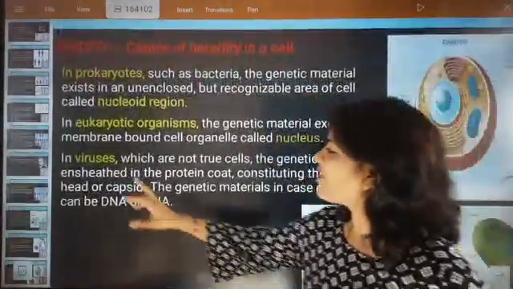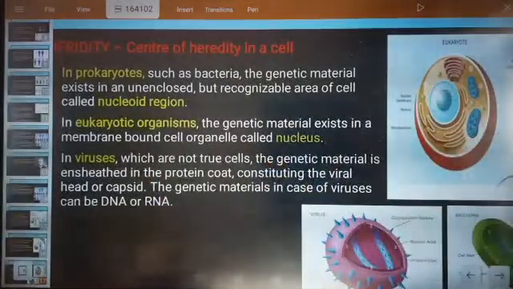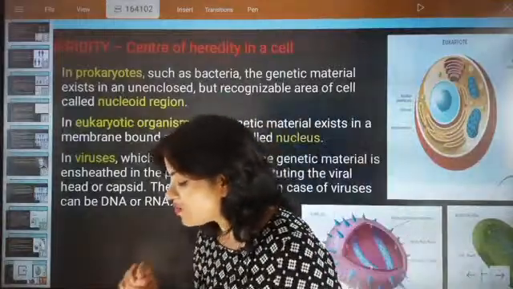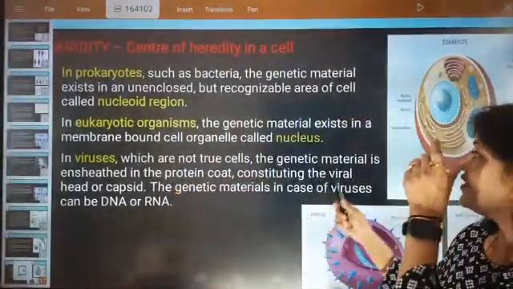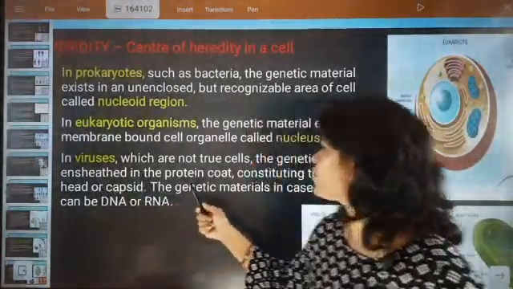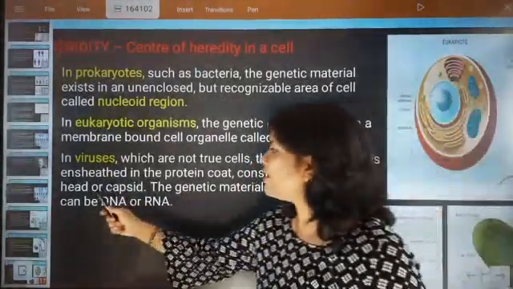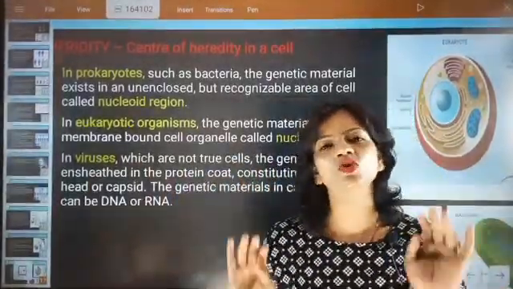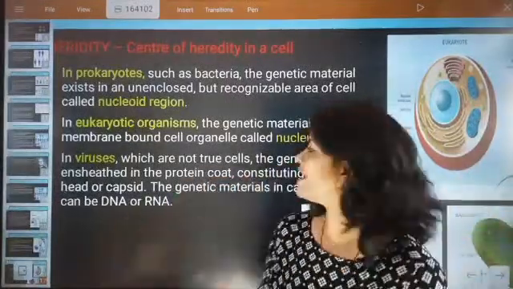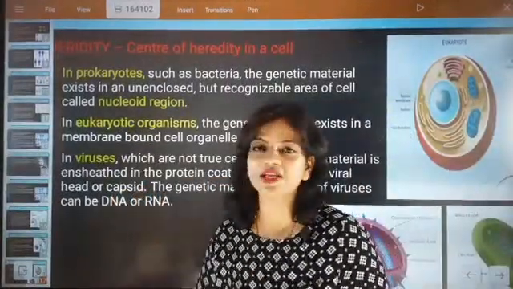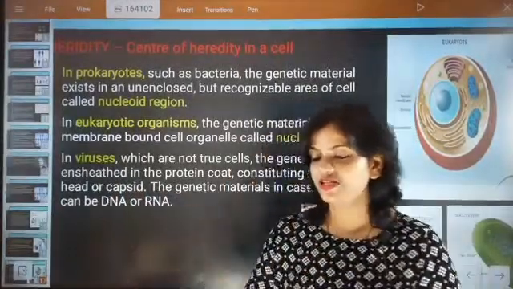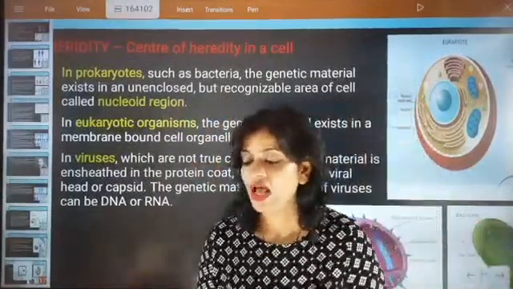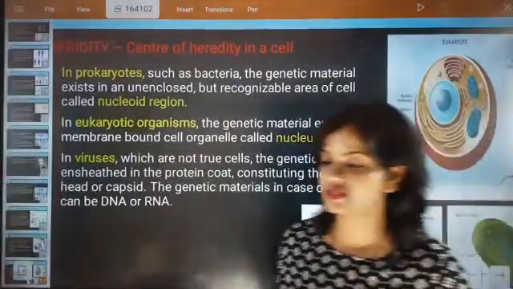Now look here. Viruses are not true cells. First important thing: virus cells are not true cells. Their genetic material is seated in the protein coat constituting the virus head or capsid. When we talk about virus structure, the genetic material is coated in the wall of the virus, the head or capsid. In that only the genetic information is seated. So they are not true cells.